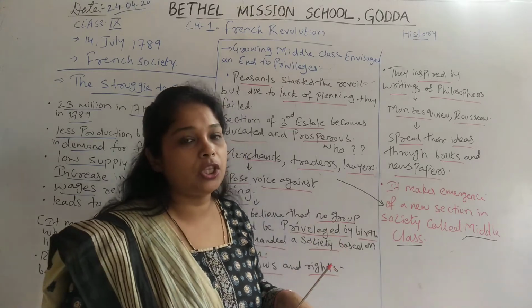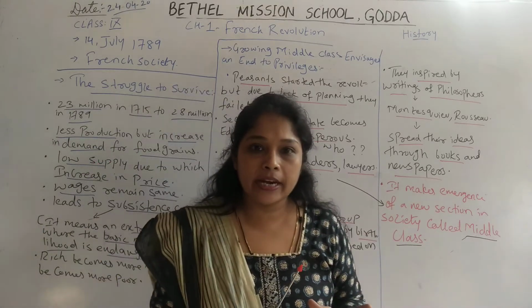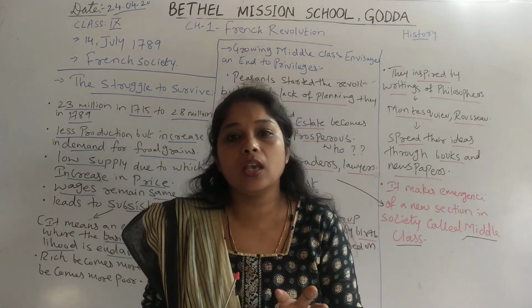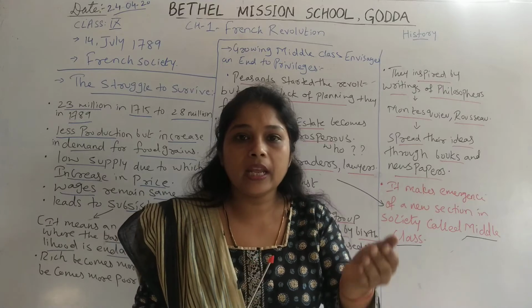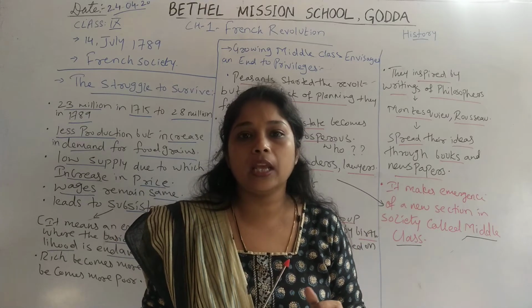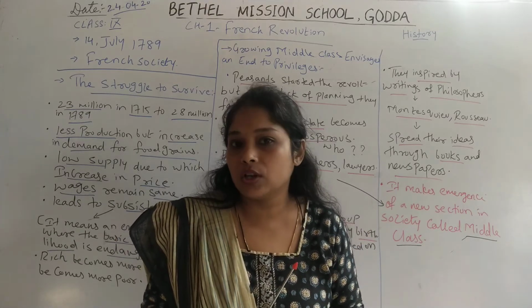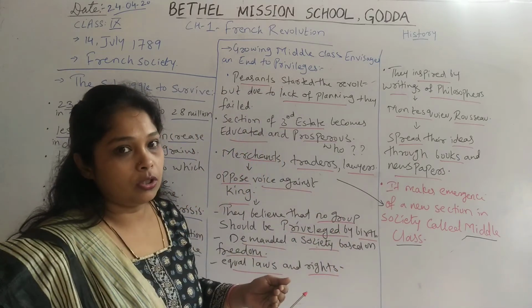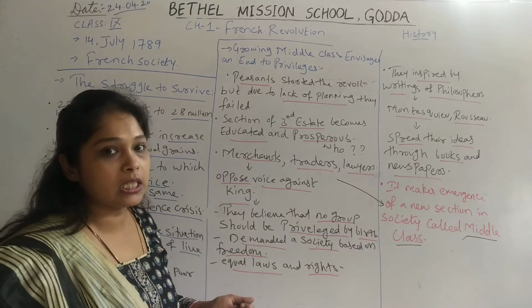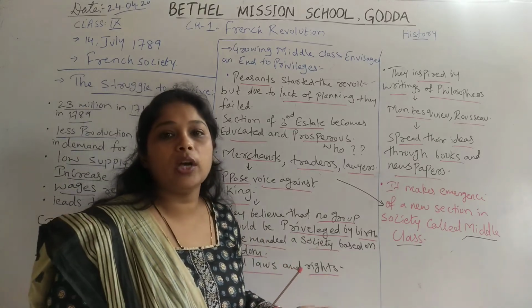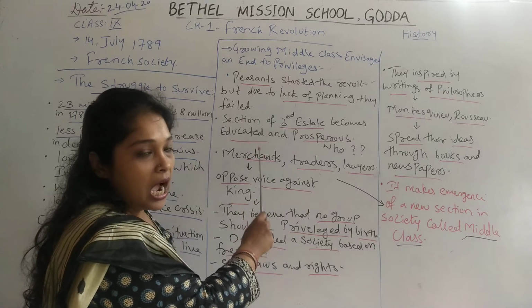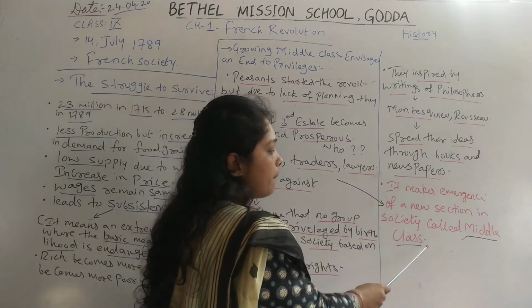Influenced by education, they got the knowledge that there should be social and economic equality in society. Influenced by certain philosophers in France, they started the revolution, or raised their voice against the king. This section of the third state afterwards became the middle class.